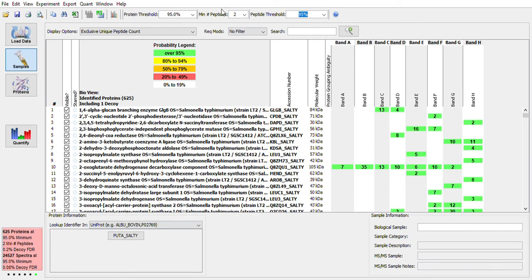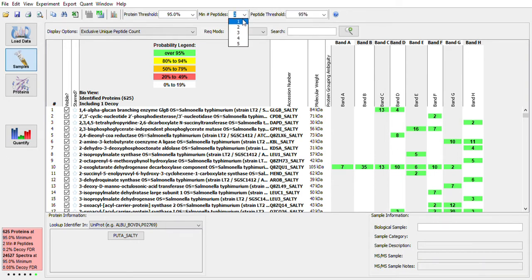The other thing that we can change here is the minimum number of peptides. And so this refers to the minimum number of unique or different peptide sequences that we have to independently identify for a protein in order to be confident in that protein identification. So a minimum setting of 2 unique peptides is really the standard for reporting proteomics data in the literature. What this means is that we have to independently detect and identify 2 different unique peptides that match to the same protein sequence in order to say we have identified that protein with any confidence.